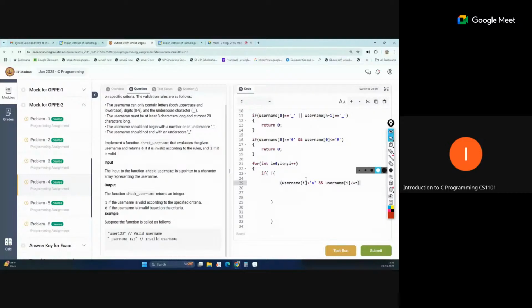Okay, so that is or. So this is for the small character. So we have made this condition.